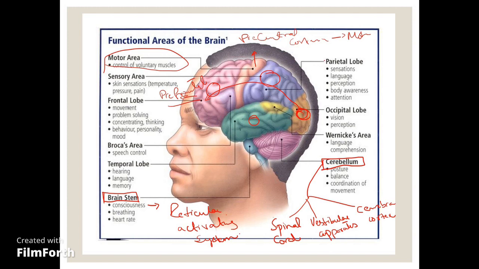Next we have the parietal lobe. Parietal lobe is the sensory lobe, and it controls all our sensations. It is further divided into three areas: somesthetic area 1, somesthetic area 2, and somesthetic association area. These three areas are basically involved in controlling the sensations.